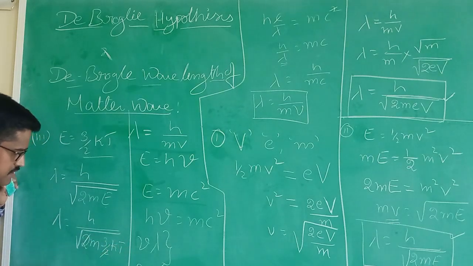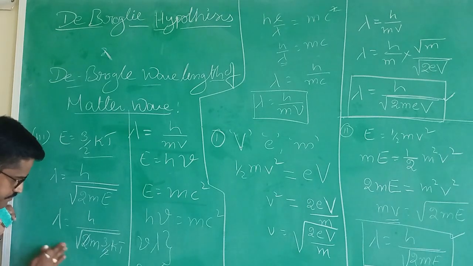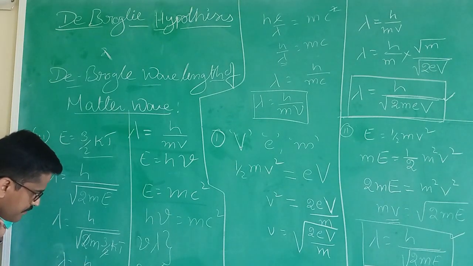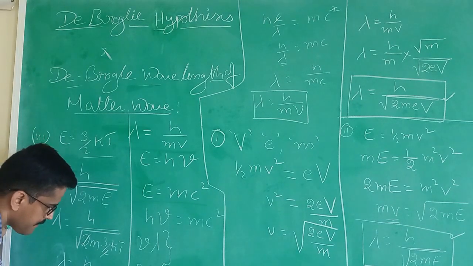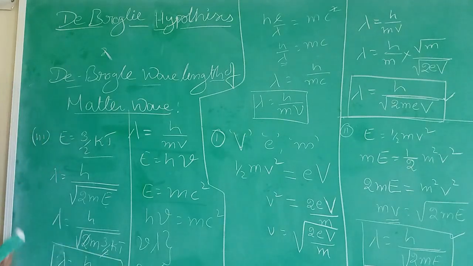Here the 2 cancels. So finally we get lambda equal to h by root over 3mkT. This is also the de-Broglie wavelength in thermodynamics.